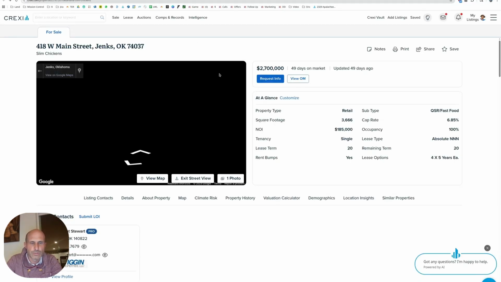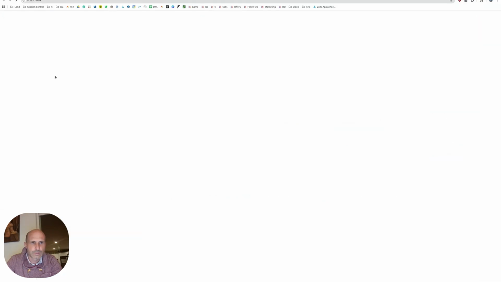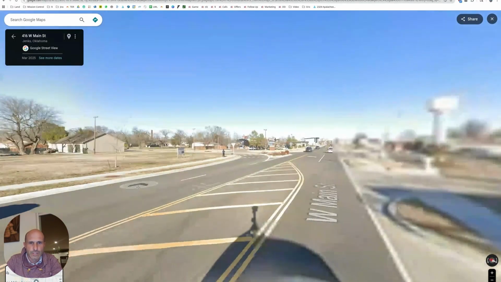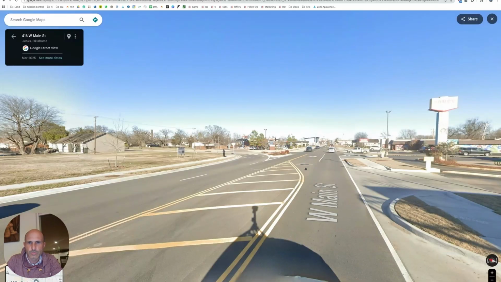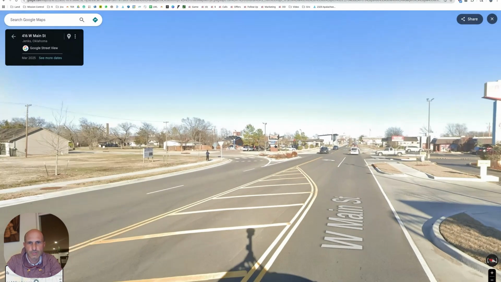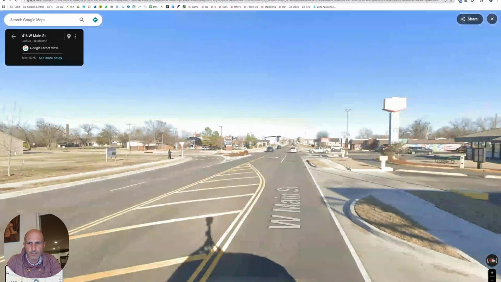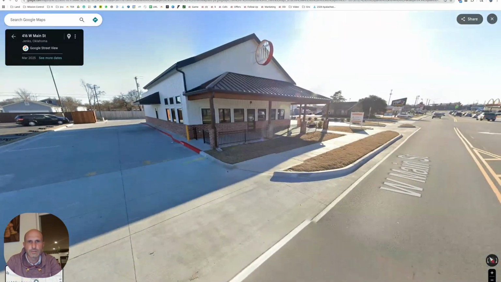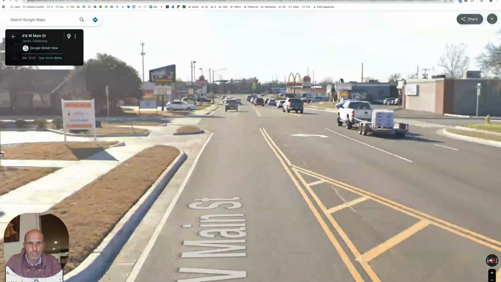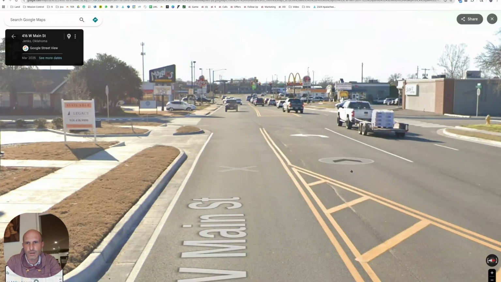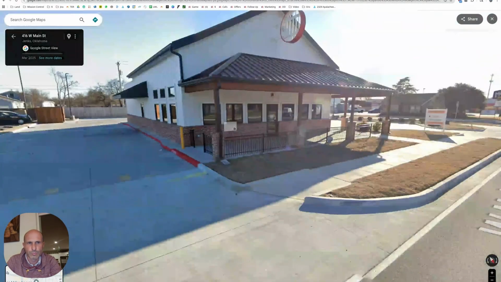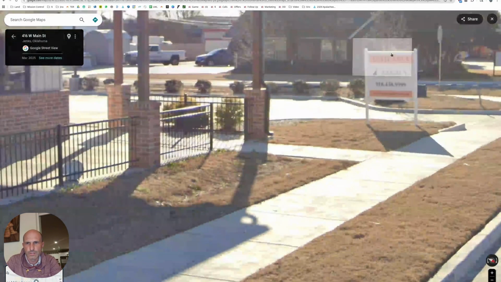Let's take a look at Street View. Let's see what this thing looks like, what it used to be, what the neighborhood looks like. Okay, so we got a street out front. Oh, this looks podunk. So we got one lane going either direction. I guess there's a Sonic over here. And Sonic's willing to go to some smaller markets. I don't know who that neighbor is. There's a McDonald's down the street and an Arby's, Taco Bell. So we got some brands around here. Heck yeah, we got a turning lane and it looks like fresh curbs. This looks like a newer building.